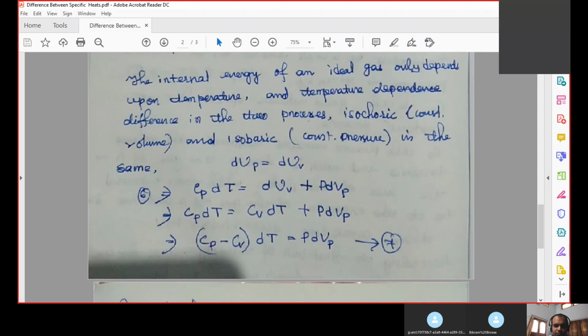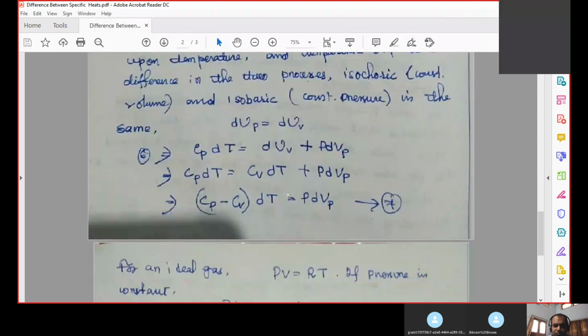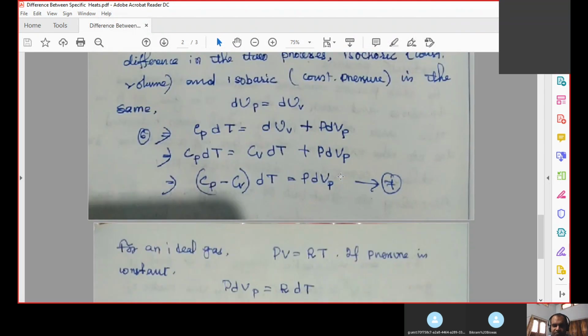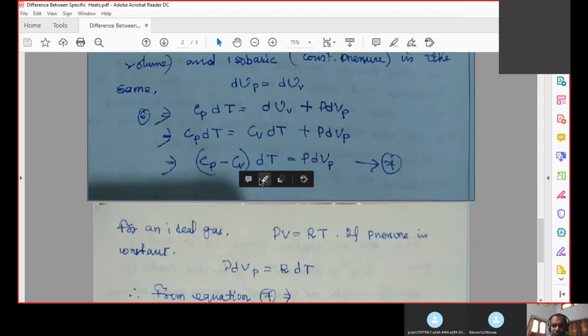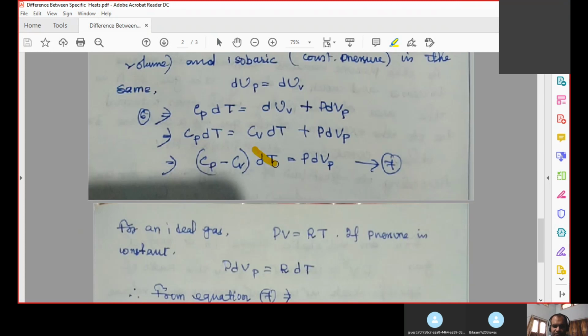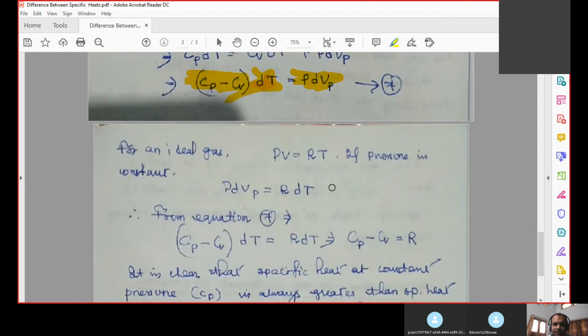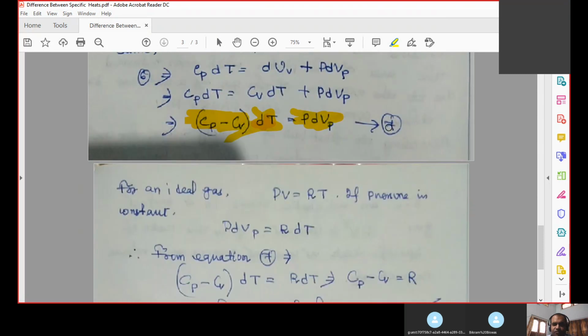Okay, no problem. So let me quickly go to the derivation. Cp dT is equal to Cv dT plus P dV. So Cp minus Cv, look, in these two quantities dT is common, so you take dT common. Cp dT minus Cv dT is equal to P dV. Suppose this is equation 7.